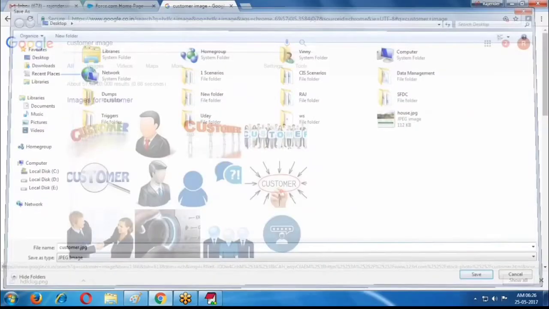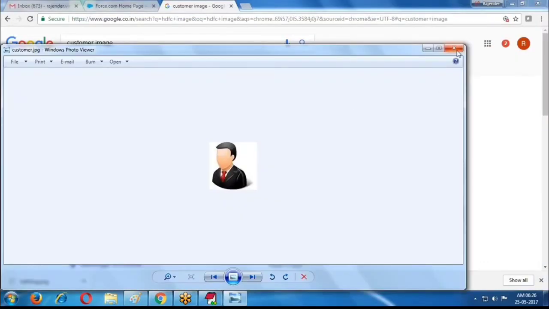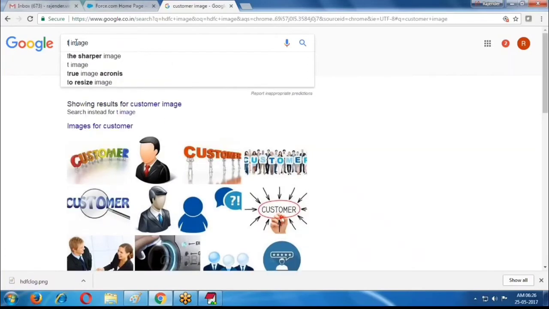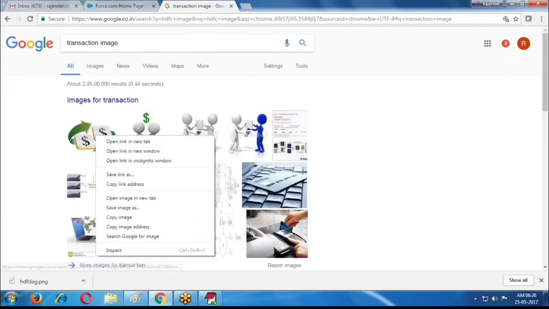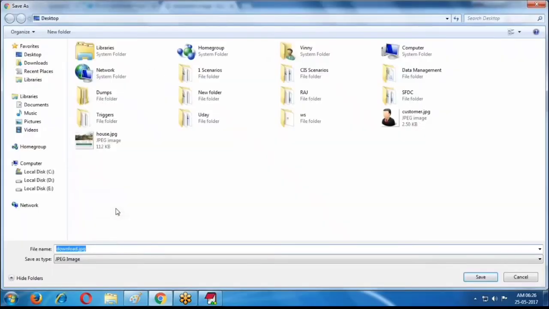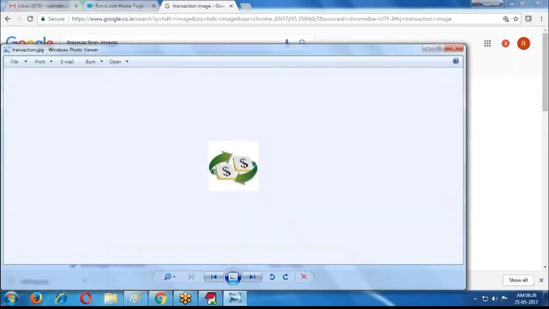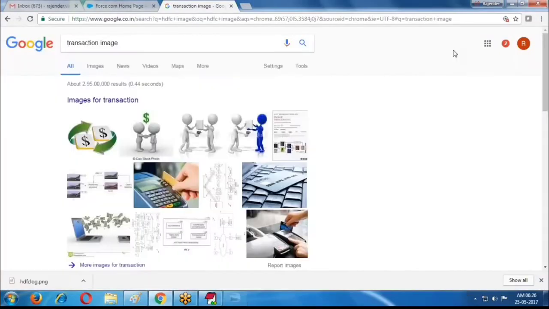You can save it as customer, or transaction. Whatever logos you require, select those logos and store them into your Salesforce. Now transaction. These are the logos I downloaded.